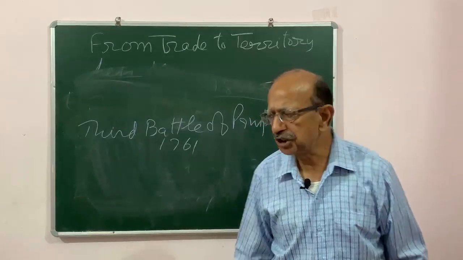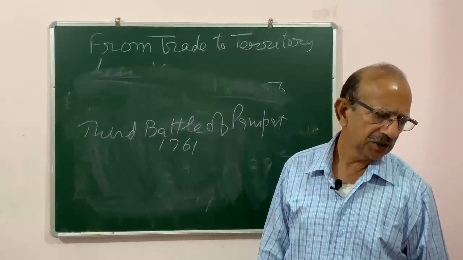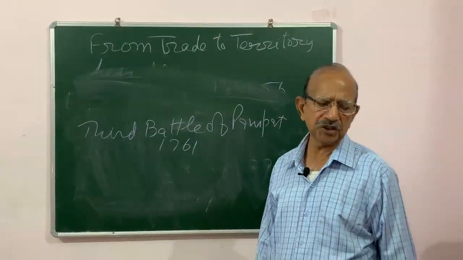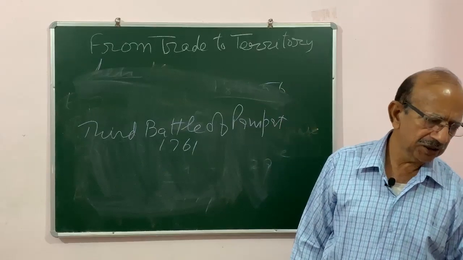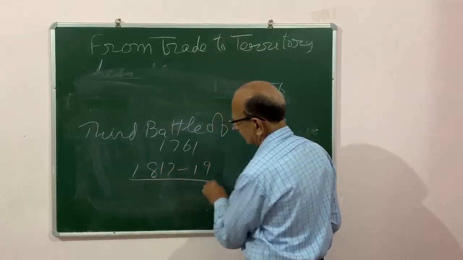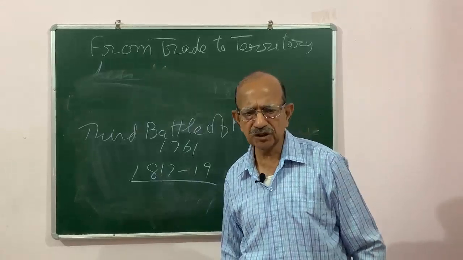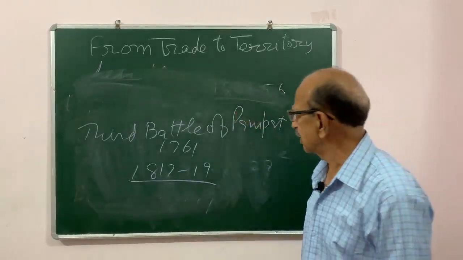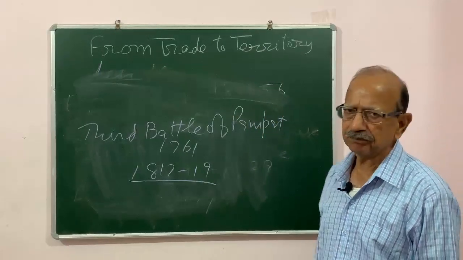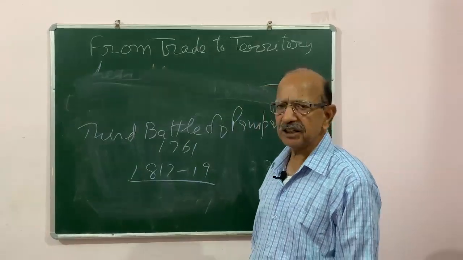After that, the Marathas were divided into a number of small states, and the East India Company and the Marathas fought 3 wars, and the last war was won by the East India Company, which means that they occupied a lot of territory. And in Punjab, till then it was the rule of Maharaja Ranjit Singh.